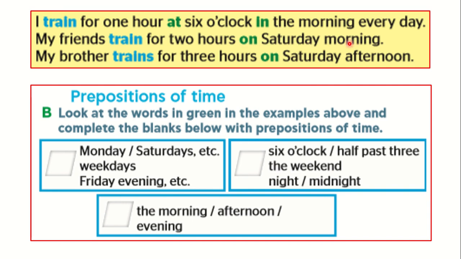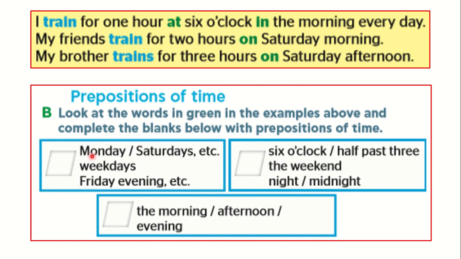On Saturday morning, on Saturday afternoon, or on Saturday alone, on Sunday, on Monday, any day of the week. Here, we call at, in, on prepositions of time. So look at the words in green, at, in, on, in the examples, and complete the blanks below with prepositions of time.